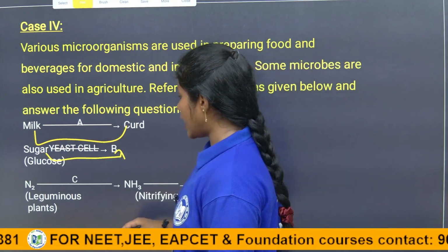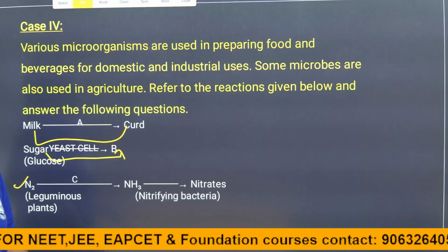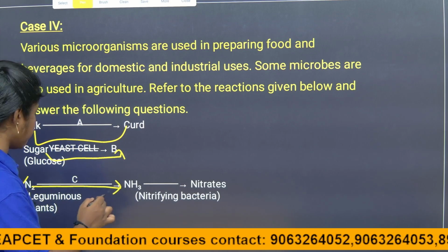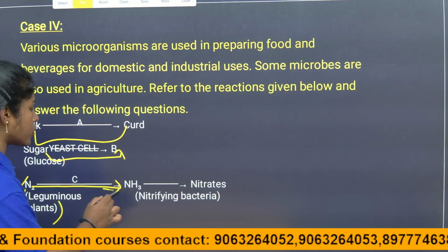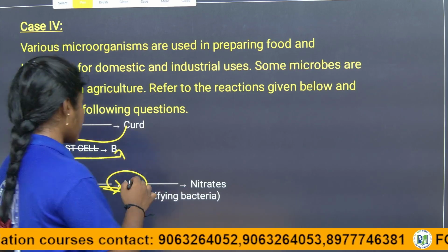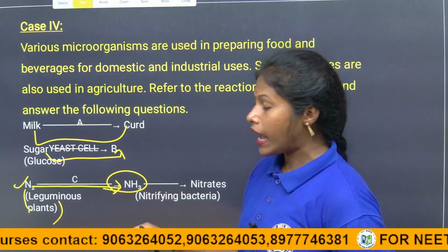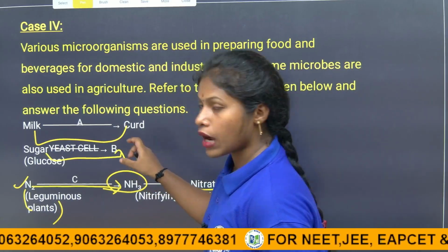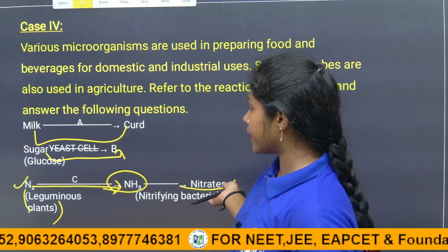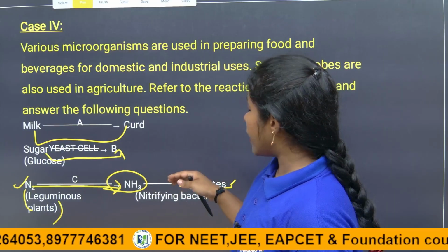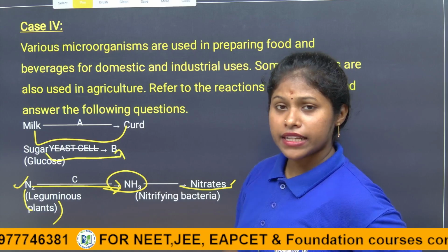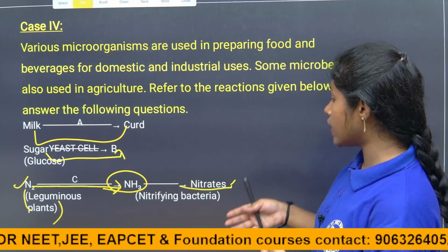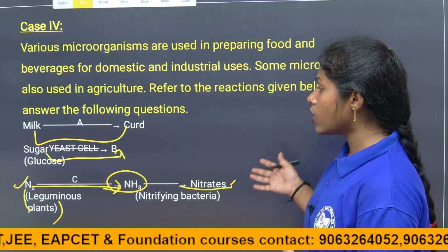Coming to the last equation, atmospheric nitrogen, with the help of leguminous plants, is converted into ammonia, and then it is converted into nitrates. So is it nitrogen fixation, nitrogen assimilation, ammonification or denitrification? They are asking what these are.